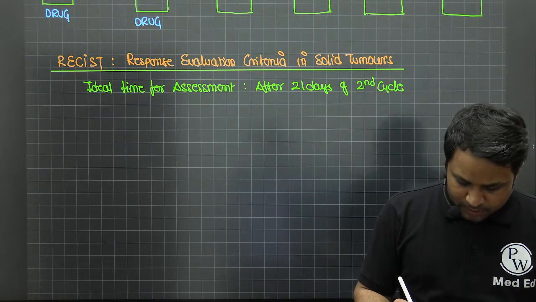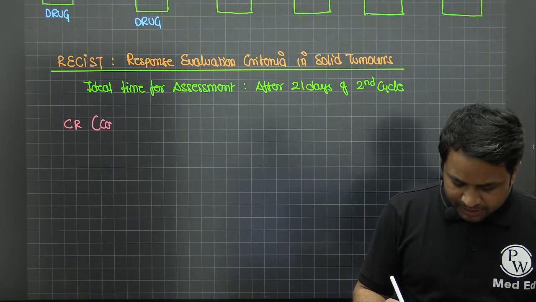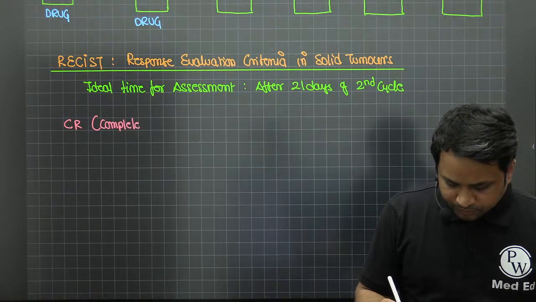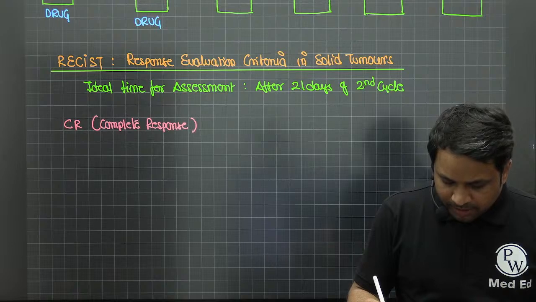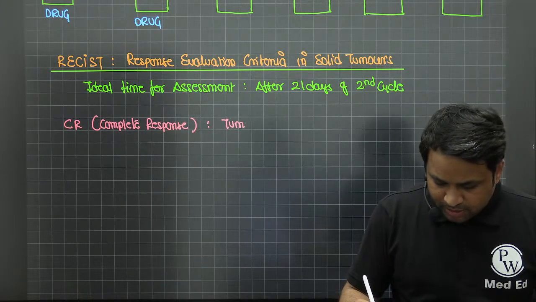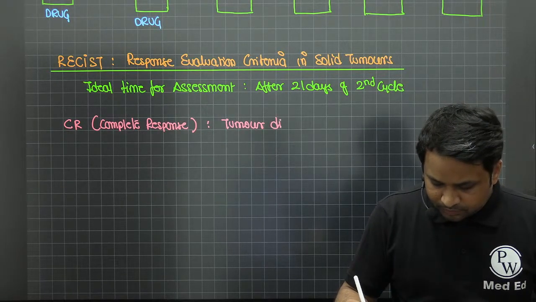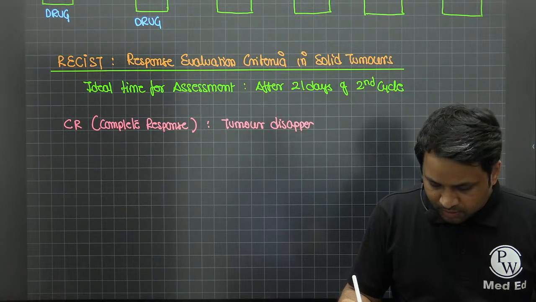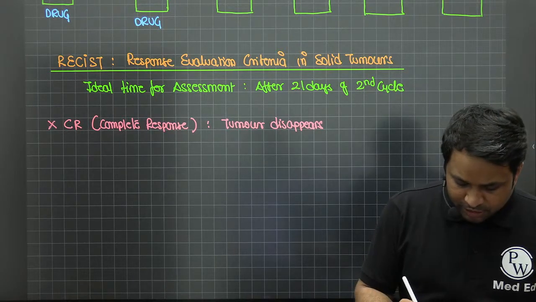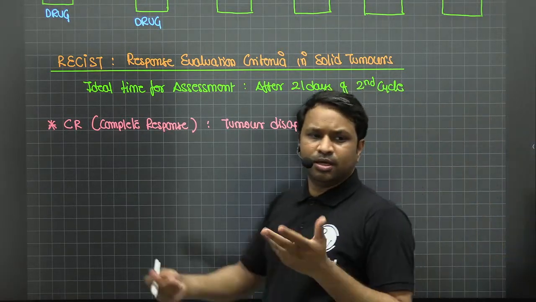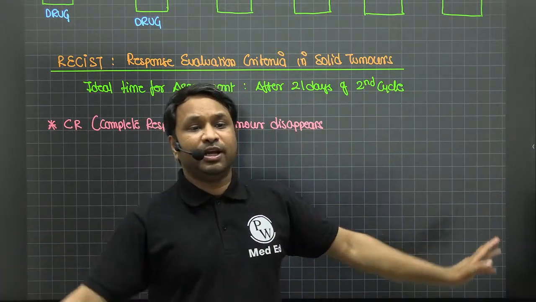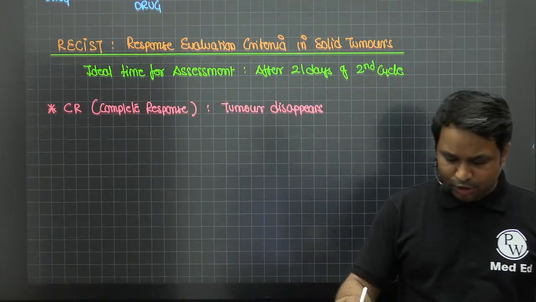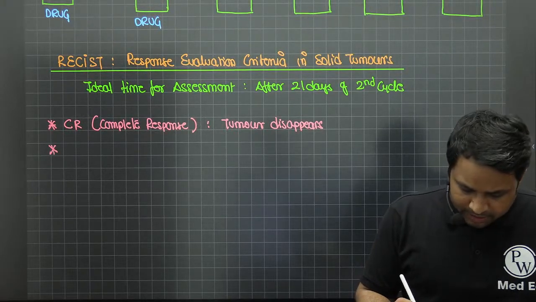The first one is what we call CR, that means complete response. Complete response: the tumor disappears. The patient came initially with, let's say, a 5 centimeter lump. You started the chemo regimen. After the second cycle, you try to palpate it and you're not able to feel it. It is called a complete response. The tumor disappears completely. That is called CR.